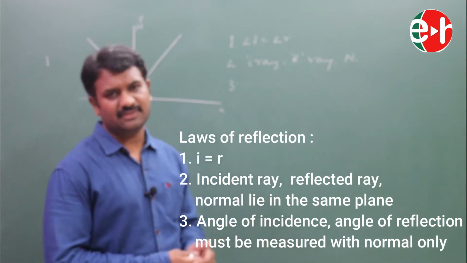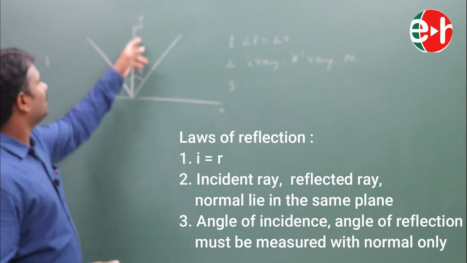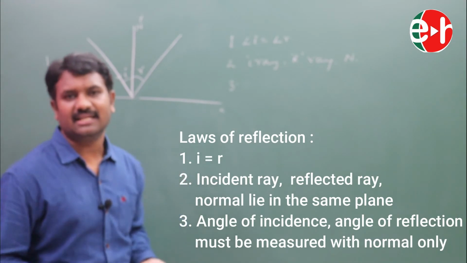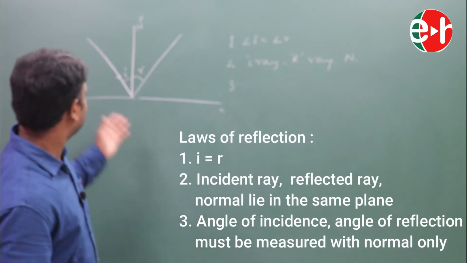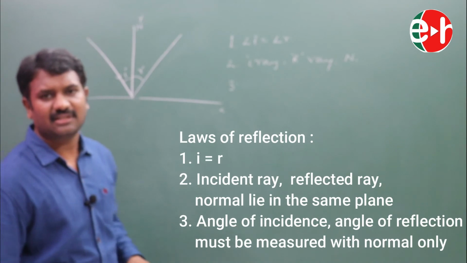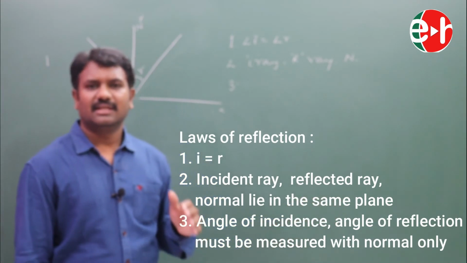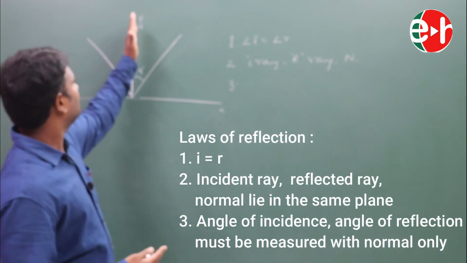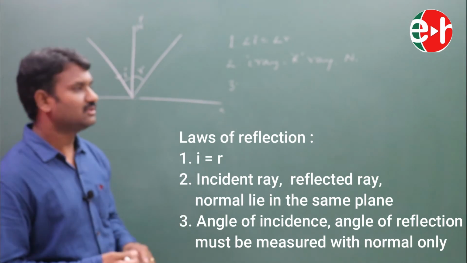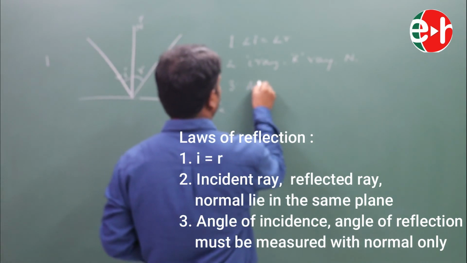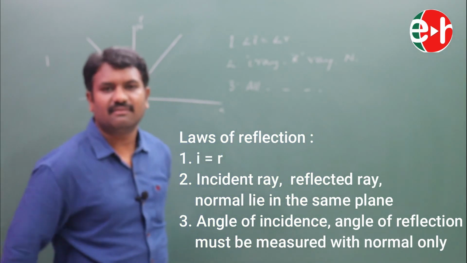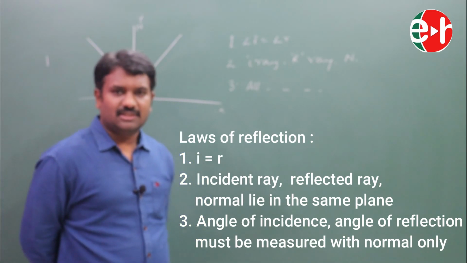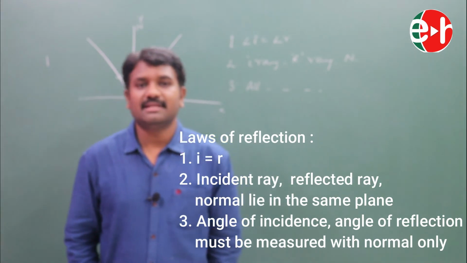So as to avoid the confusion, we are measuring all the angles with the normal. If I measure with the normal, I get sine; if somebody else measures the angles with the plane, they will get the formula with cos. No harm, you can measure with anything, but to avoid confusion, we measure all the angles with the normal always. These three are our very important principles. Next, we are going to study image formation.